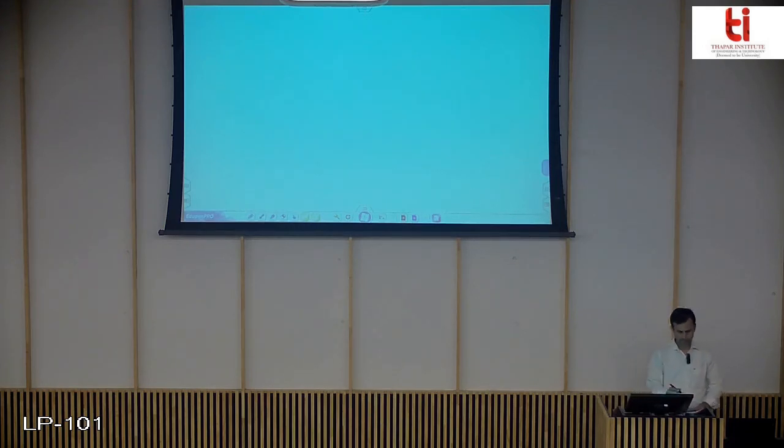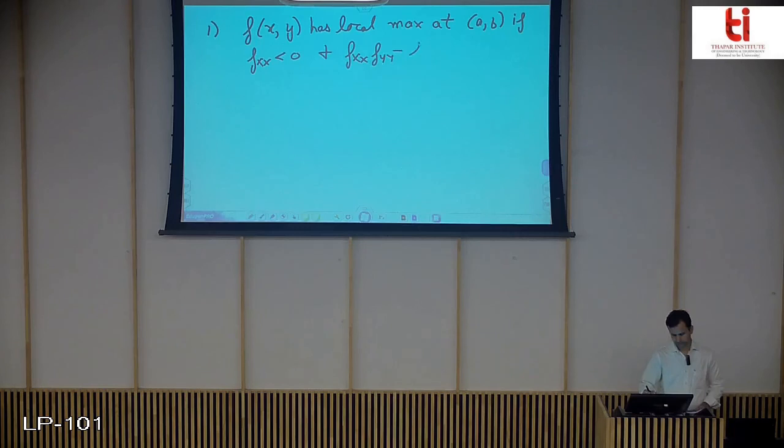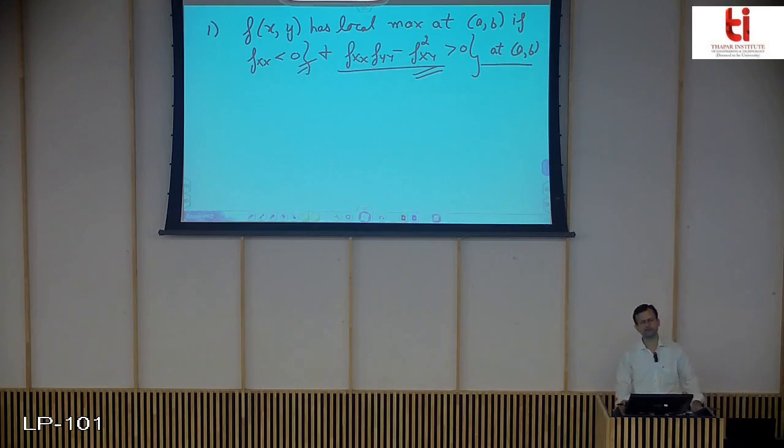Then it says f(x, y) has local maxima at (a, b) if f_xx is less than 0 and the term f_xx times f_yy minus the square of f_xy is greater than 0 at point (a, b). That is, at point (a, b), this must be greater than 0 and f_xx must be less than 0. Then it is sure that you have local maxima at that given point.